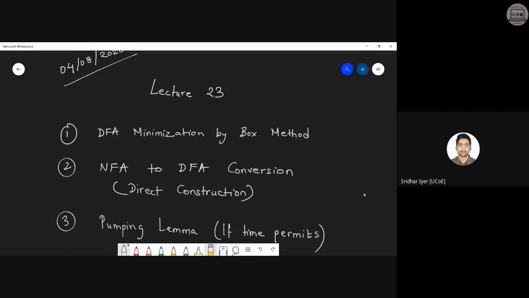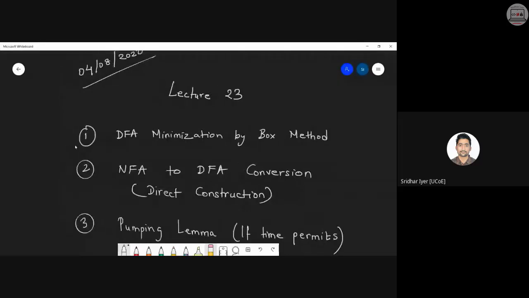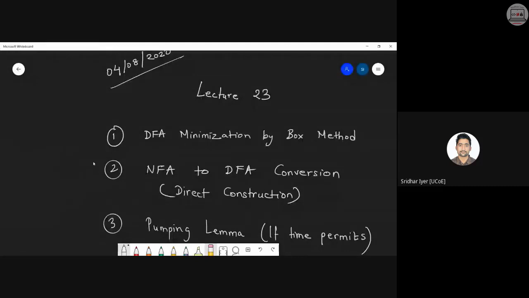Obviously, very few questions have been asked so far on this particular method, box method to be specific. So I am not going to focus a lot on this. I have highlighted only one question for you. I will give you some questions for homework, but as it is not asked too much in the exams, I am not focusing on this method a lot. I have already shown you how to minimize a DFA in the previous method, that is the classical method, that is conversion of an RE into an NFA first, and from that NFA a DFA.